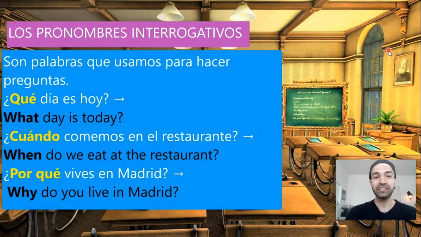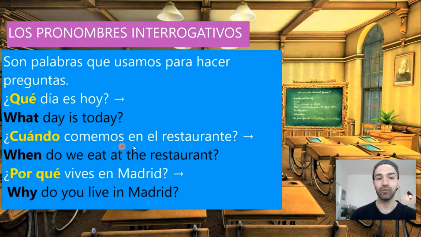Los pronombres interrogativos, the interrogative pronouns, son palabras que usamos para hacer preguntas. So they are words that we use to ask questions. For example, ¿qué día es hoy? What day is today? So, ¿qué? It means what, and it's the interrogative pronoun.